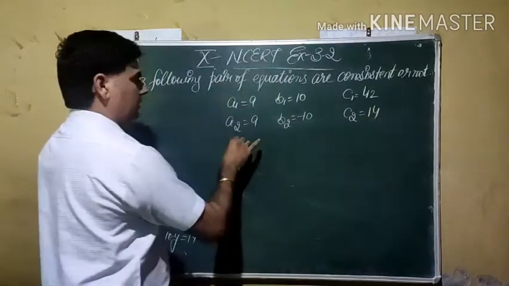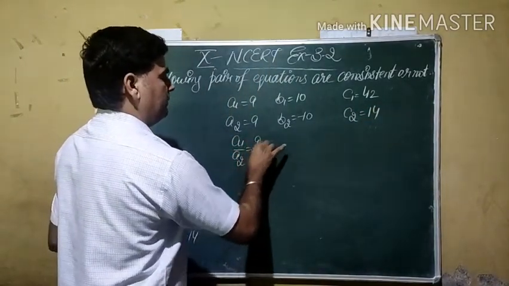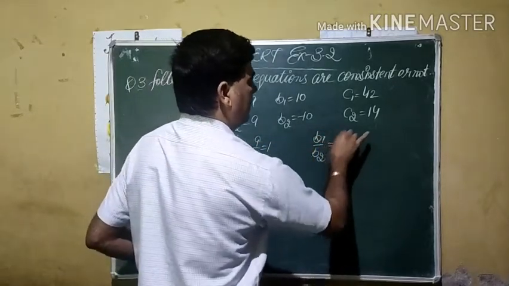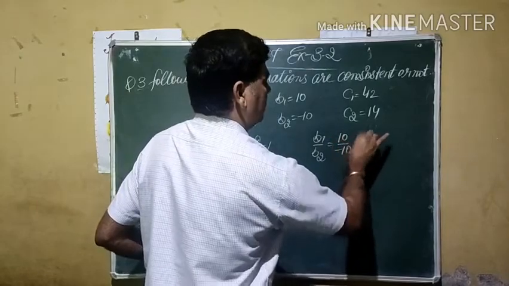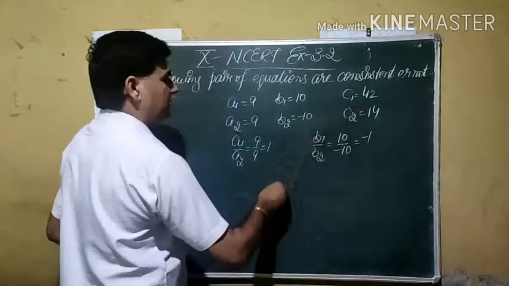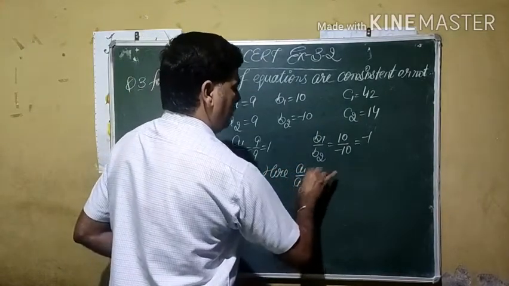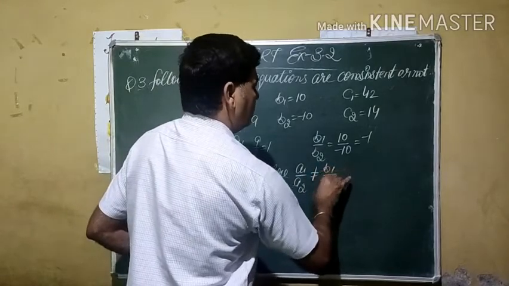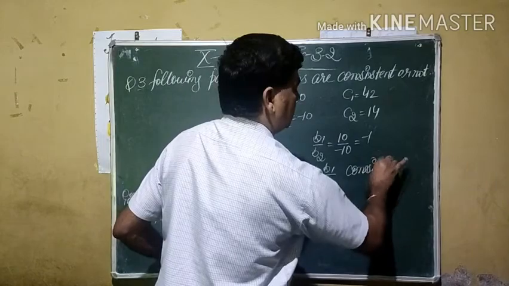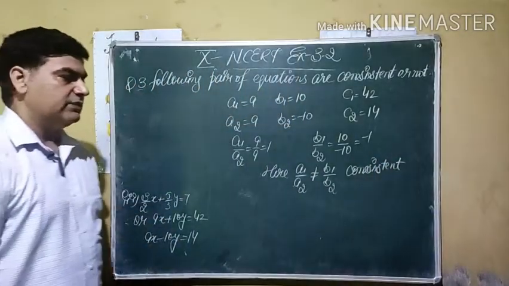If you see here, A1 by A2 becomes 9 by 9, means plus 1. B1 by B2, if we calculate, becomes 10 by minus 10, minus 1. The first two ratios are not the same, so there is no need to check the third ratio. Here A1 by A2 is not equal to B1 by B2. It is the case of consistent. So the pair of these two lines is consistent.